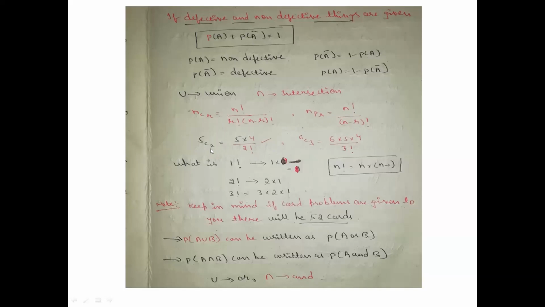See, 5C2 means 5 we have written here, and 2 is in the denominator, right? You have to take only the next 2 numbers in the product. For example, if it is 7C2, it is 7 into 6 by 2. In the same way, if it is 6C3, it is 6 into 5 into 4 divided by 3. So like this you have to write.